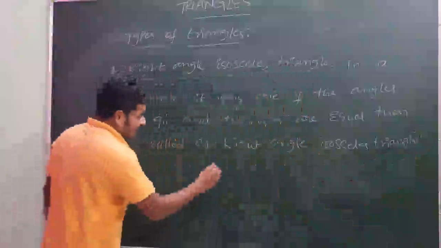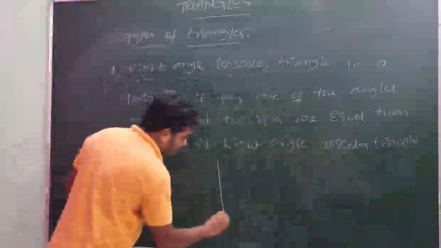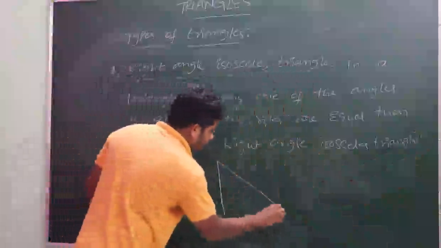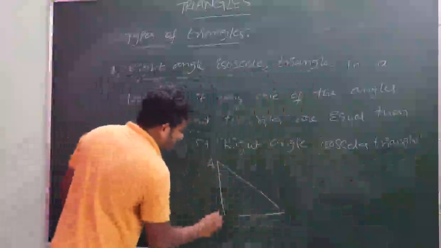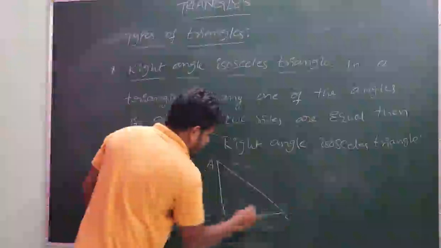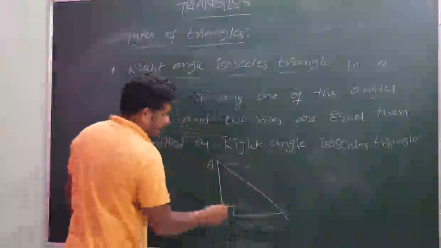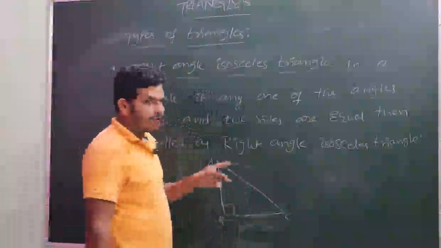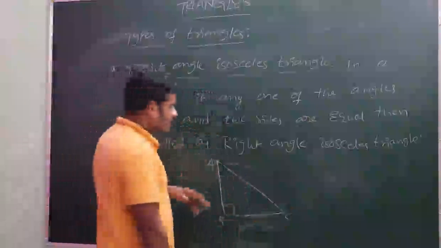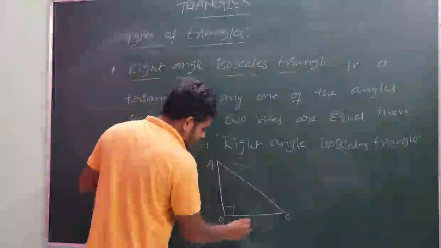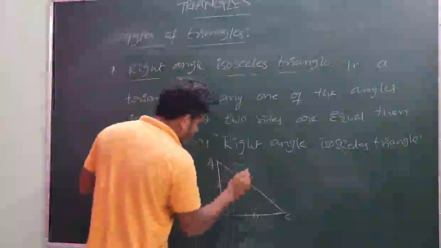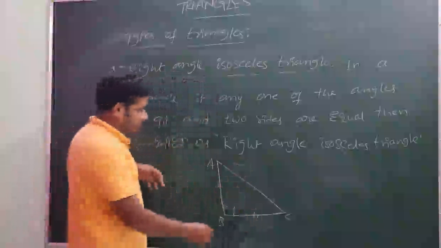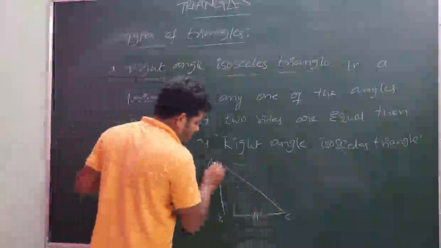So let us see the diagram of this right angle isosceles triangle. So ABC is a right angle isosceles triangle, and the side opposite to the right angle is the hypotenuse. In a right angle triangle, only one hypotenuse will be there, so obviously the other two sides are equal, means BC and AB should be equal, and if two sides are equal, their opposite angles are also equal.